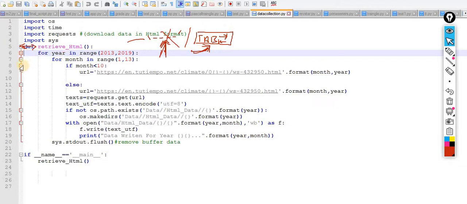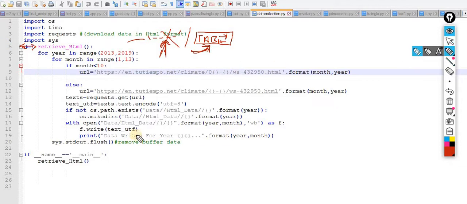Here I just have to remember that there are only 4 tabs: 1 tab, 2 tab, 3 tab and 4 tab. If I maintain the code with spaces, how many spaces do I have to take care of over here? 4 into 4, that means 16 spaces, and that would be a little complicated.